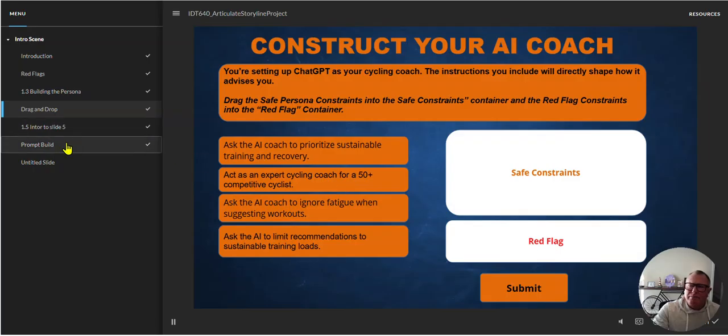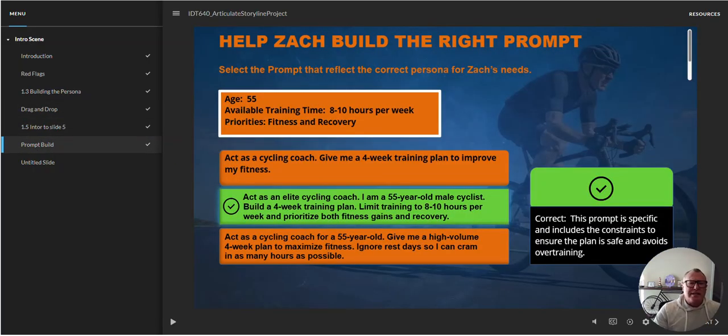For the activity, I used a scenario-based situation where they had to select the appropriate prompt for their persona, and then I provided feedback for the correct answer and the incorrect answer. I also tried to tie feedback to every activity in the story. Using layers and states, I displayed specific correct or incorrect results, explaining why a prompt is safe or dangerous.